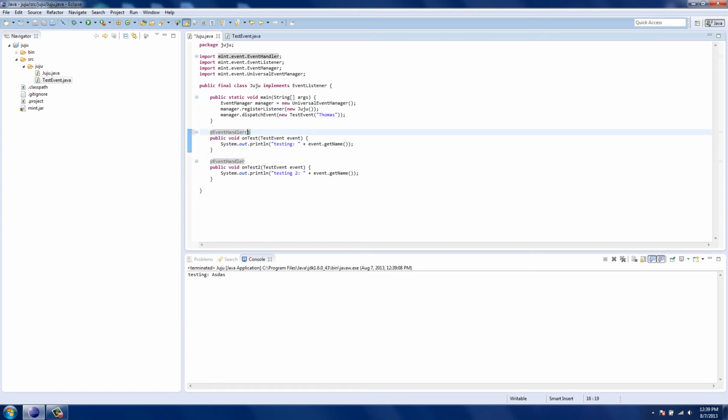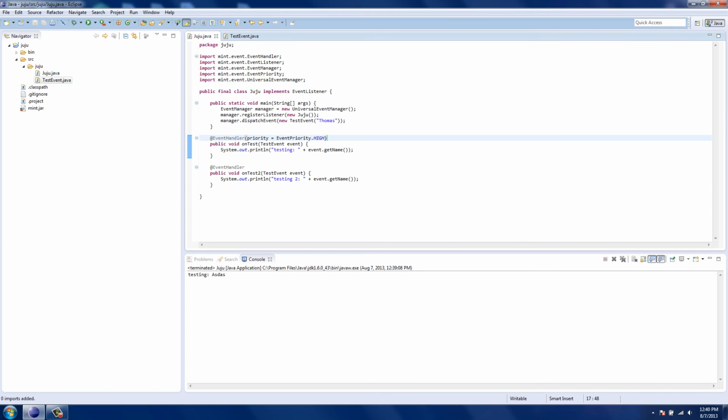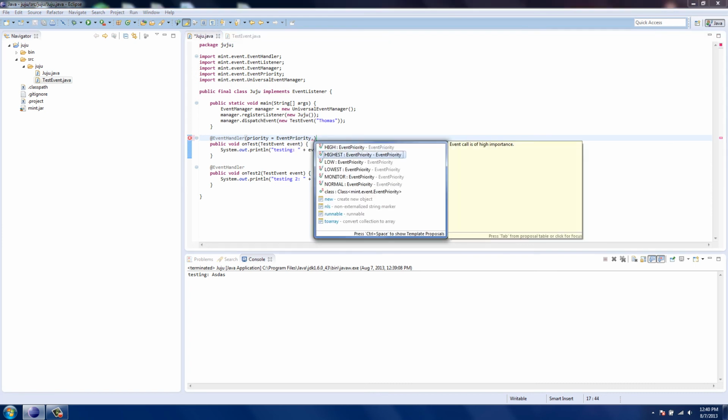So you need some way to prioritize these. What you can do is use event priorities. Say I want this one to run before the other one. I'll set it to high. Let me explain these different priorities. High means it's the first one that gets executed. In the order of execution, high is always going to be first. Then it's normal, which all event handlers are set to by default. Then it's low, then it's lowest, and then it's monitor. Don't worry about monitor for now.